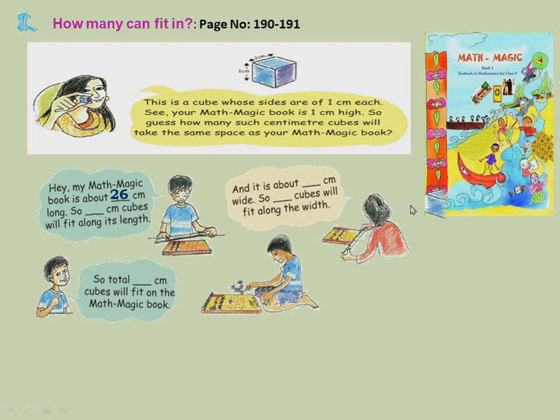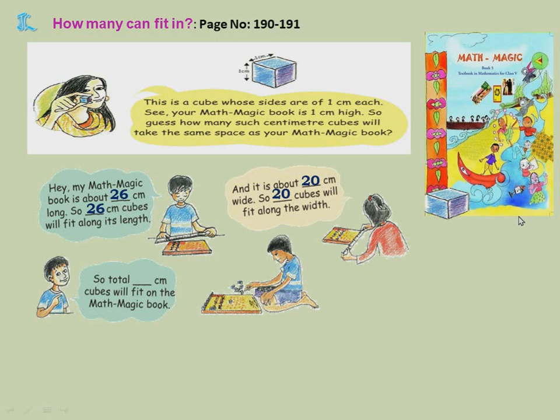So if I keep cubes on this like this, how many cubes will I need, because this is 1 centimeter each? So how many will be required? 26. Now this we did in our previous chapters also. So if I keep a cube here on top like this, how many cubes are required? This is 1 centimeter and your book length is 26 centimeters. So how many will you place? 26. And it is about dash centimeter wide. So then you will find the width. Width is nearly 20 centimeters. So how many will it be? 20 cubes are required.